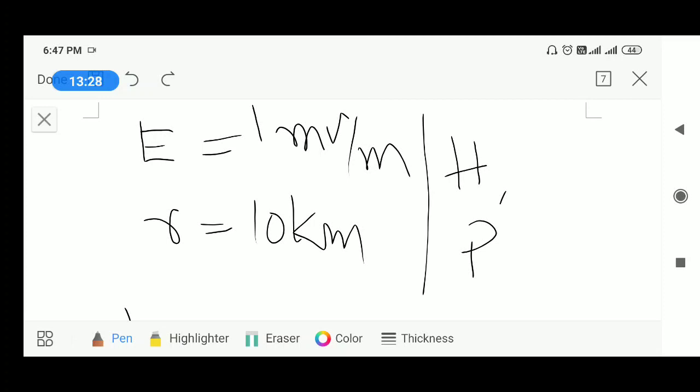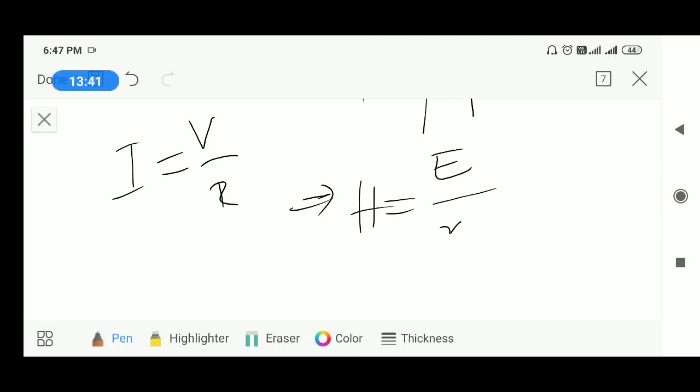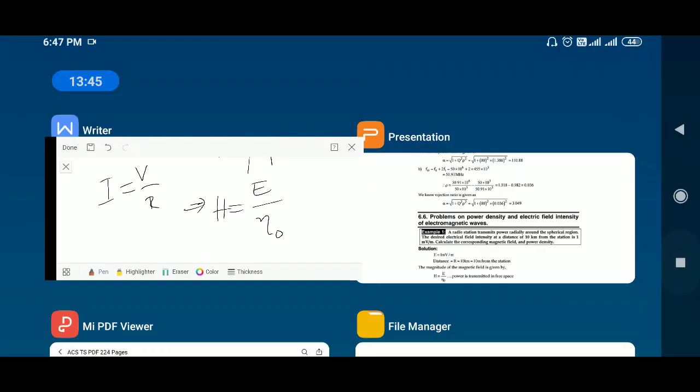The formula for E and H and eta naught is something like current equal to V by R. Similarly H equal to E by eta naught, isn't it?